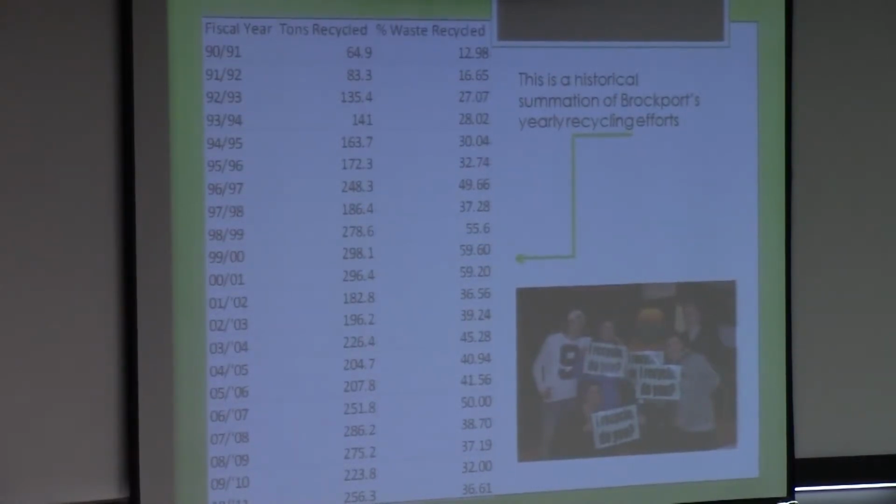Beginning in 1990, Brockport had only recycled about 65 tons, which is approximately 13% of the total waste generated on campus. And while the percent waste recycled fluctuated throughout the years, it could be due to construction activities, which could have increased the amount of recycling. In 2011, we can see that the recycling rate is about 36%, which is greater than the national average.